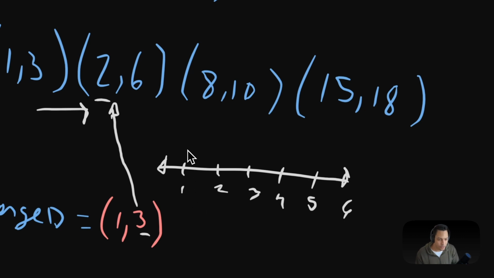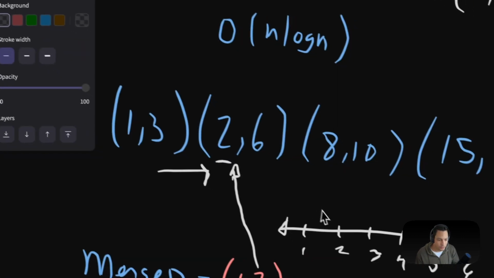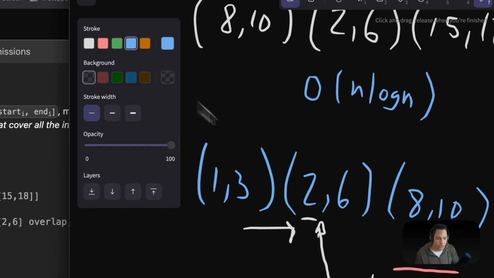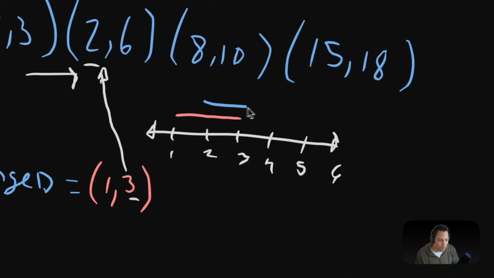And we have 1 and 3 starting here, and we have 2 and 6 all the way here. So again, we see that our first interval that started over here ends all the way here, but we have a second interval that just started and we haven't finished. So all this area is overlapping.